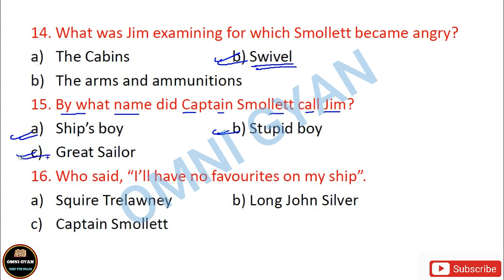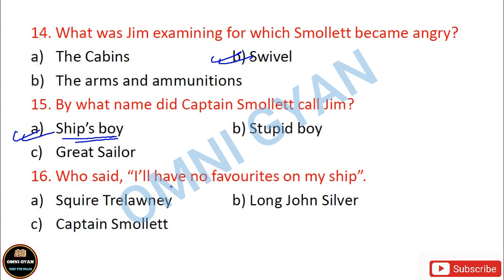Is it great sailor? Okay, so now I already see here in question number 14 itself you have the word angry. So if Smollett is angry with Jim, obviously Captain Smollett cannot call Jim a great sailor, so you can easily eliminate this. Stupid word is nowhere mentioned in the story. Okay, so you automatically have the answer here. Ship's boy is the correct answer.